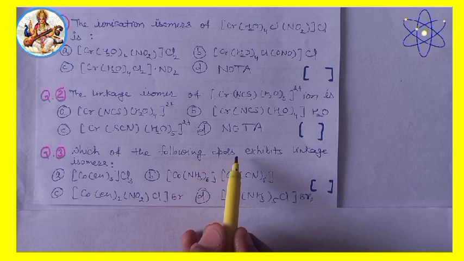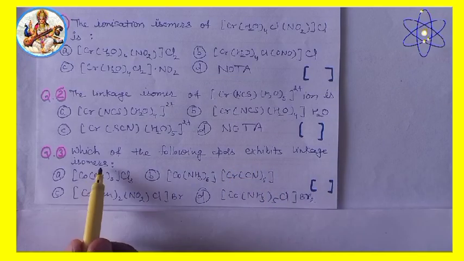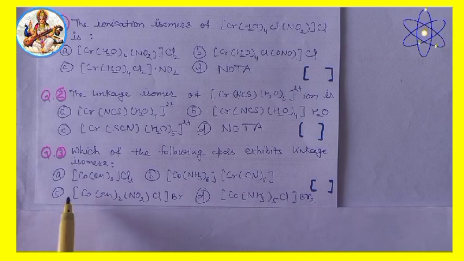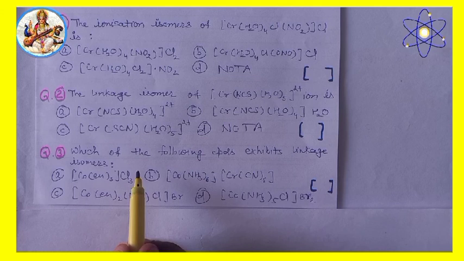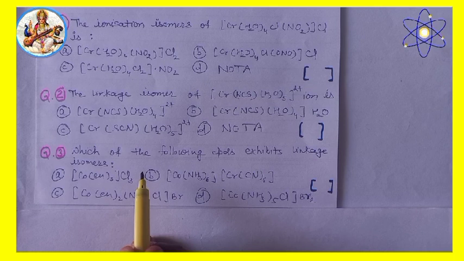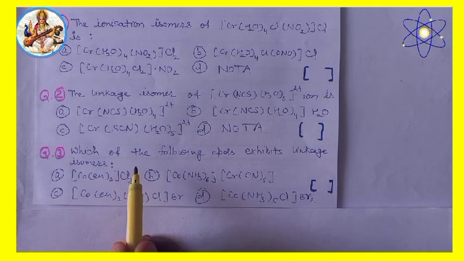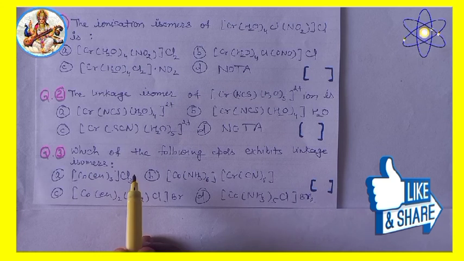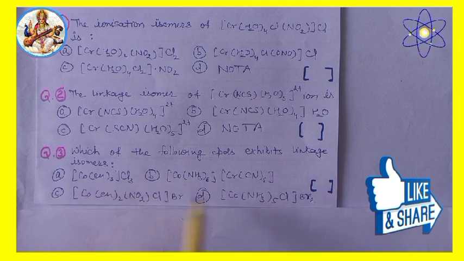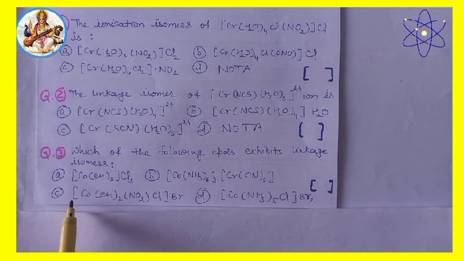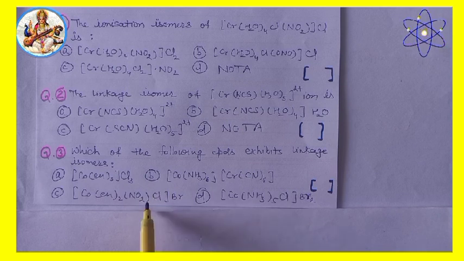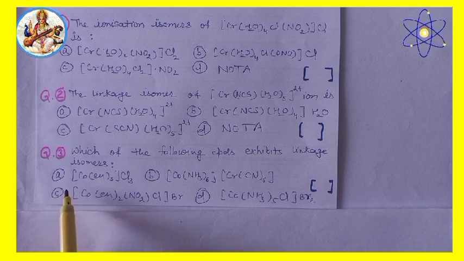Next, third question. Which of the following compounds exhibits linkage isomers? Option A, B, C and D. Very important question. We know that linkage isomerism occurs in coordination compounds with ambidentate ligands. Here, in all these coordination compounds, in option C, nitrito is an ambidentate ligand. Therefore, the answer will be option C.